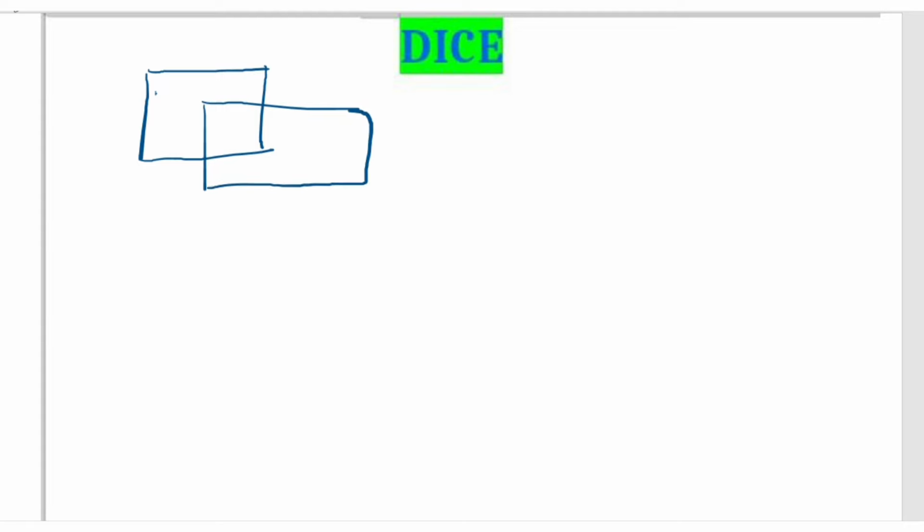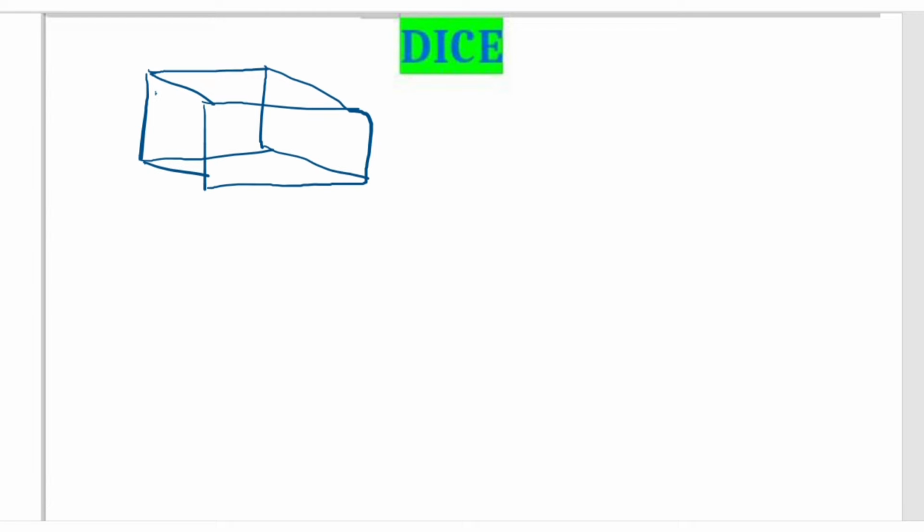So what is a dice? A dice is a cube having different numbers on its faces. I'm saying that a dice is a simple cube that has six faces. Simply, this is one kind of die, so I'm drawing it like this. This cube or dice has six faces all around itself.